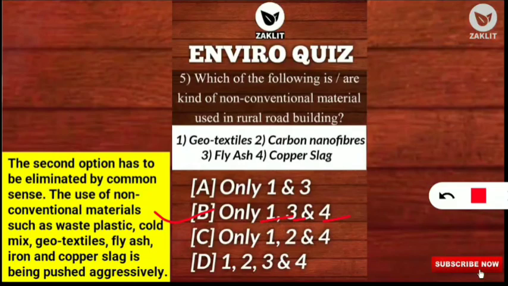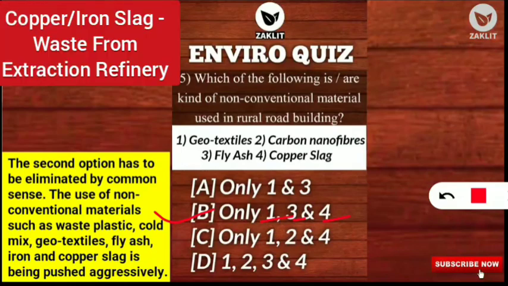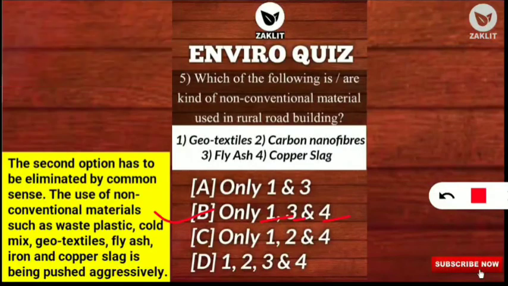I'll tell you these things and you have to note them down. What is copper slag or iron slag? Slag means waste material produced in the extraction process of copper or iron metal in the refinery plants; that is called copper slag or iron slag. That is the waste material. So they are used for building rural roads.